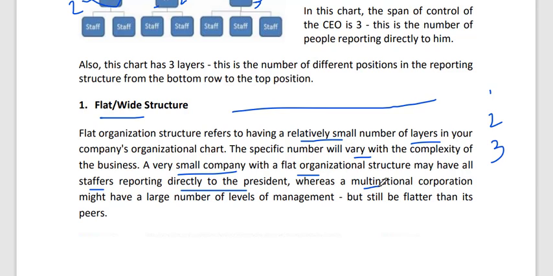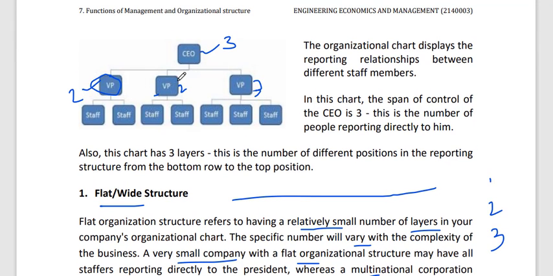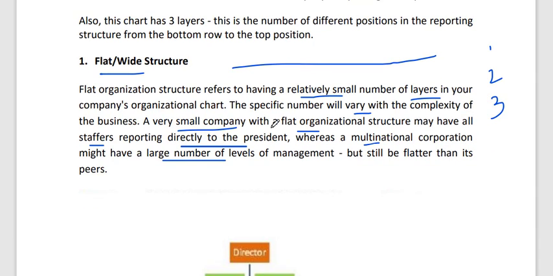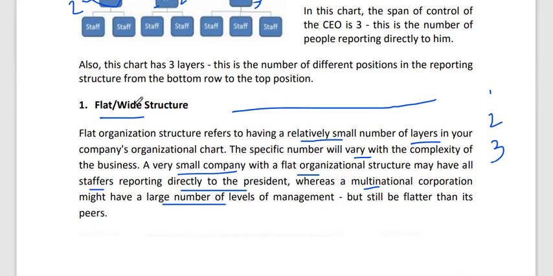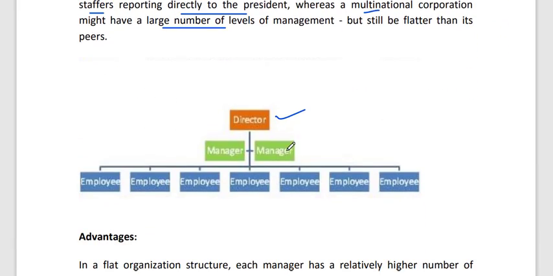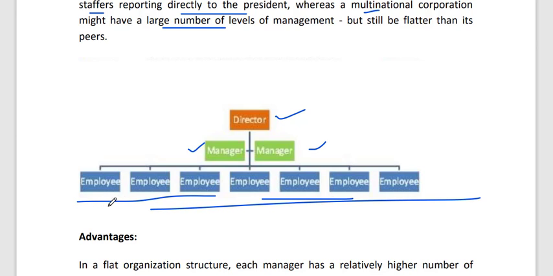But a multinational corporation might have a large number of levels of management. We can see it like this: CEO, vice president, supervisor, manager, then staff. So this is the flat and wide structure of span of control. There will be a director, and let's assume there are two managers, and employees answer directly to the manager, or directly to the director or owner or CEO. So flat, wide span of control means a large span of control.